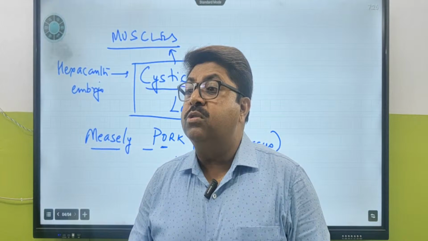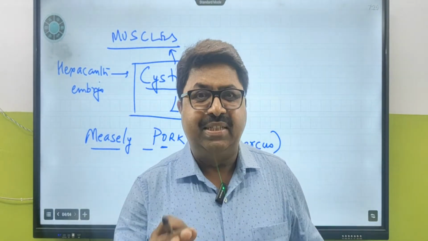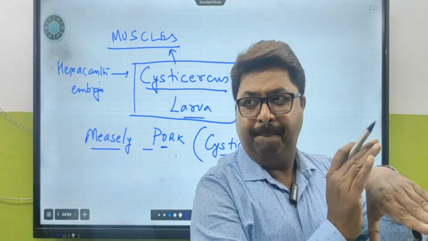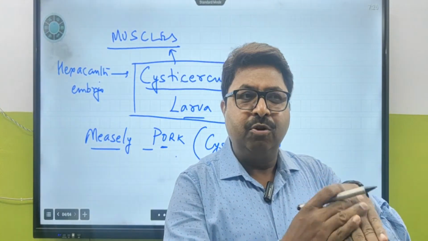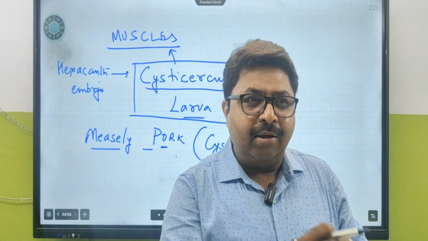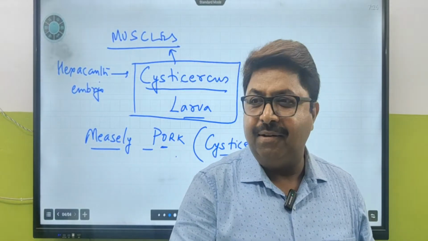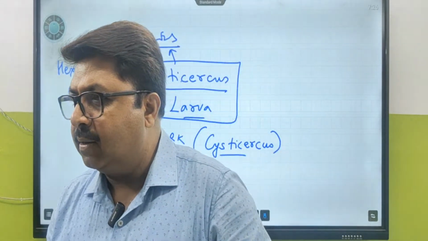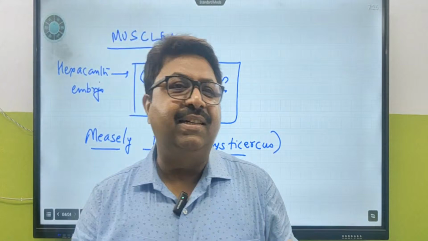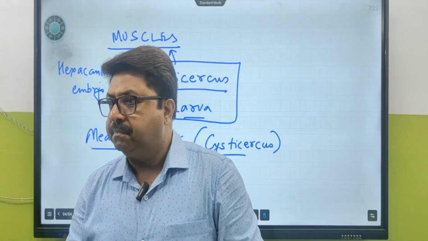If you secrete an enzyme called pepsin, the tapeworm is going to secrete anti-pepsin and neutralize its effect. This is the adaptation they have to stay inside your intestine.